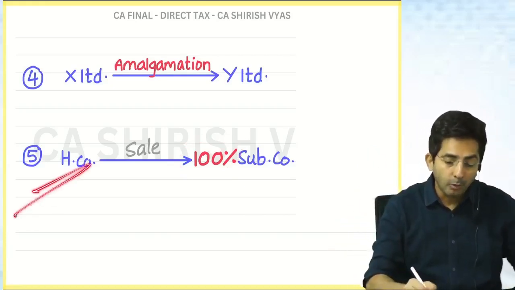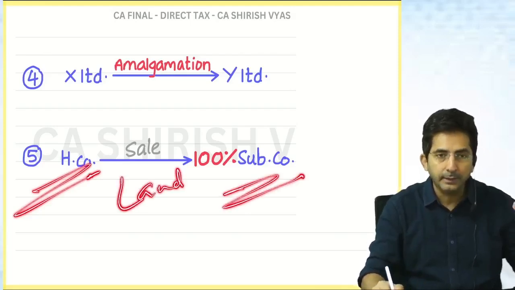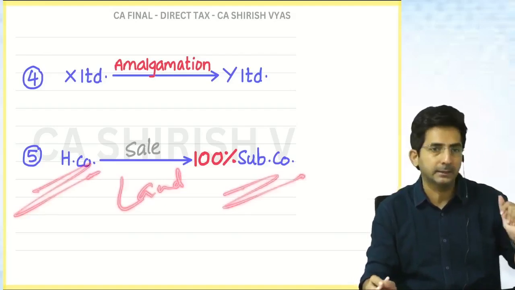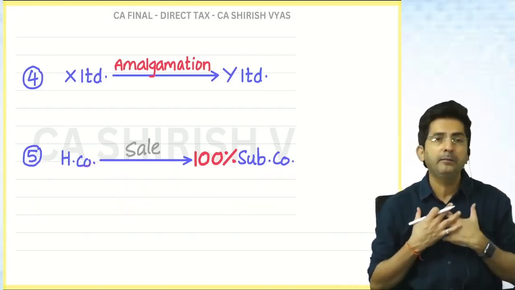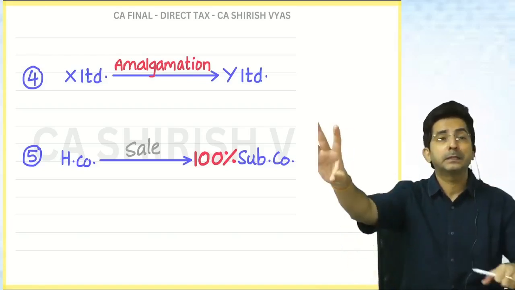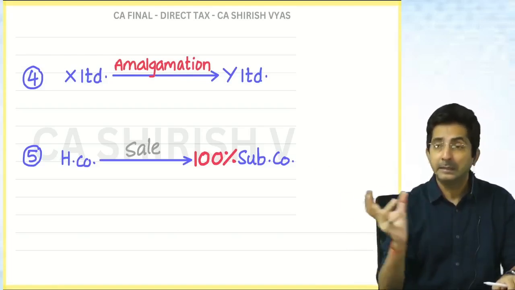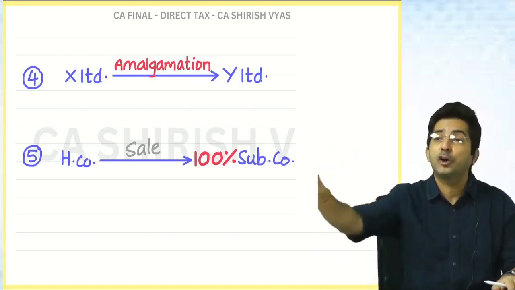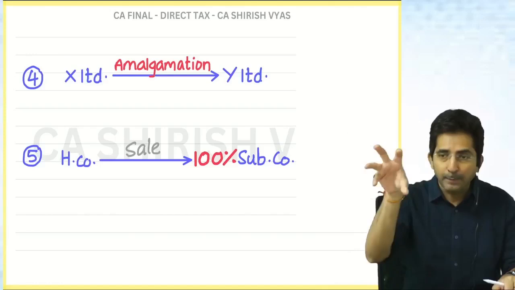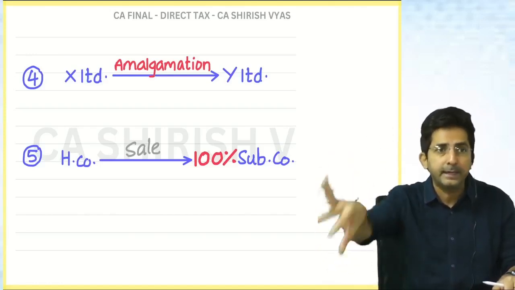And then when holding company gives the land to subsidiary company, then capital gains will arise. Because now holding company will feel the land has gone. It is with subsidiary. And in subsidiary, we are having only 70% stake. There is 30% minority interest.